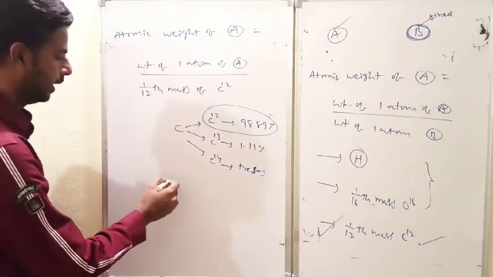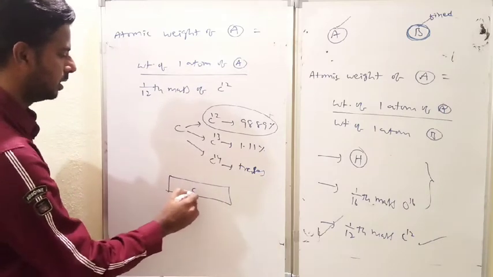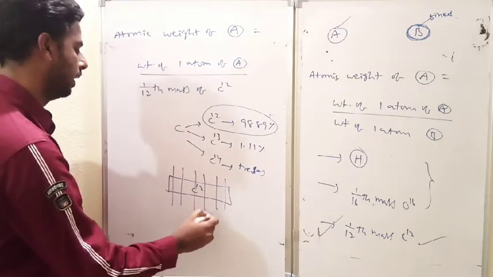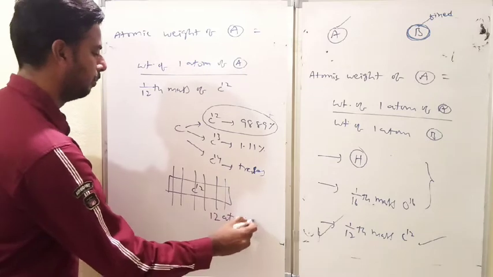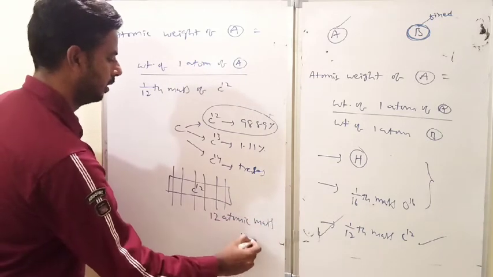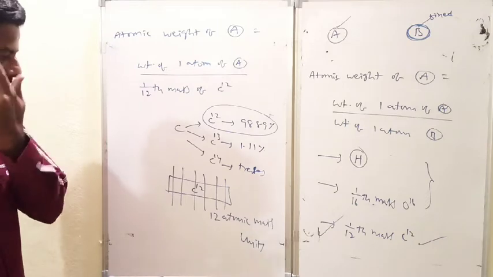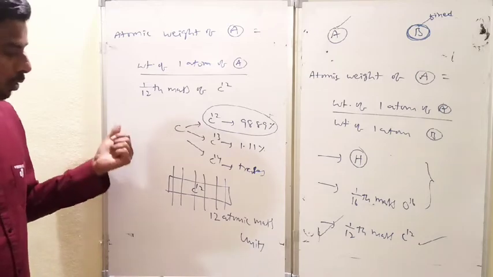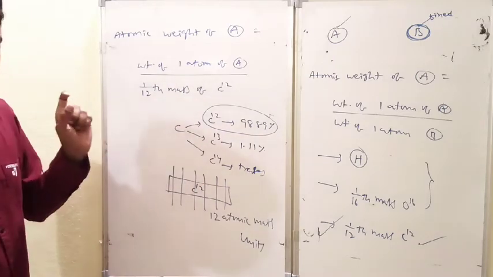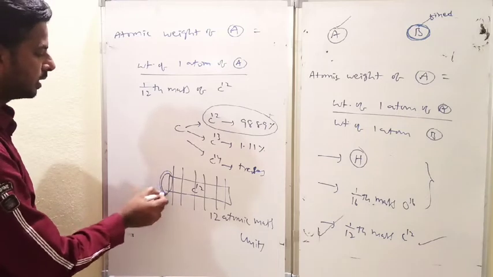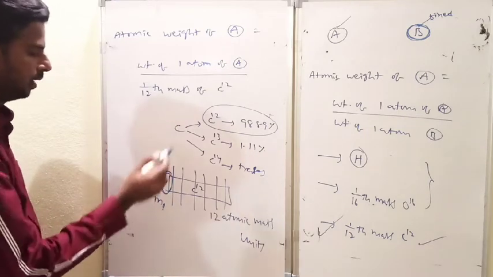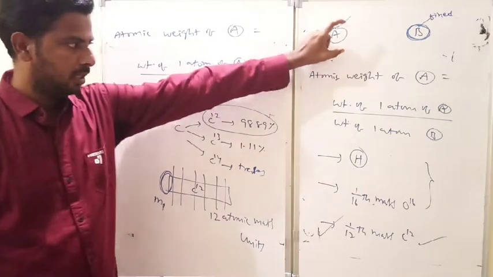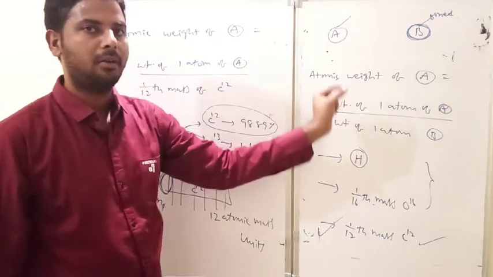The best quality is this: suppose this is the C12 carbon. If you cut it into pieces, you will get exactly 12 atomic mass units. This is a very important observation. If you cut it into pieces, carbon 12 is assigned 12 atomic mass units. And one interesting fact is that one atomic mass unit is exactly equal to the mass of one proton. This is very important. So the atomic weight of an unknown element is equal to the weight of an atom of A by the weight of an atom of B.